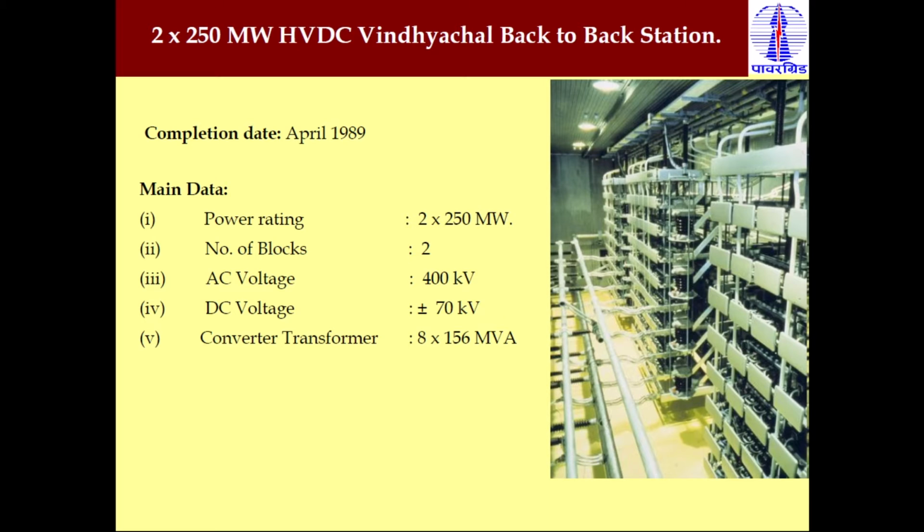So we generally put one extra transformer at each substation. So in an emergency situation we can quickly replace the faulty converter transformer with the new one. That's why at each converter station here we use an extra converter transformer.